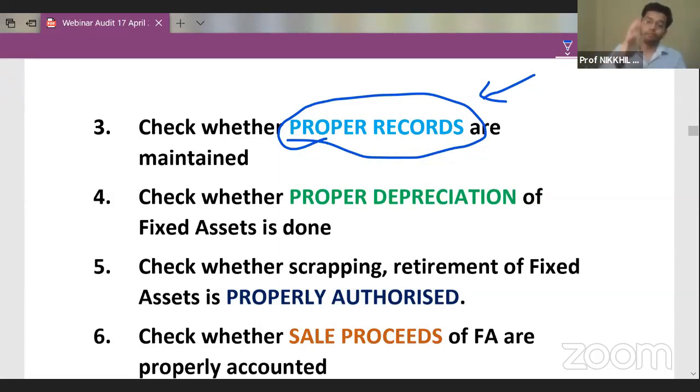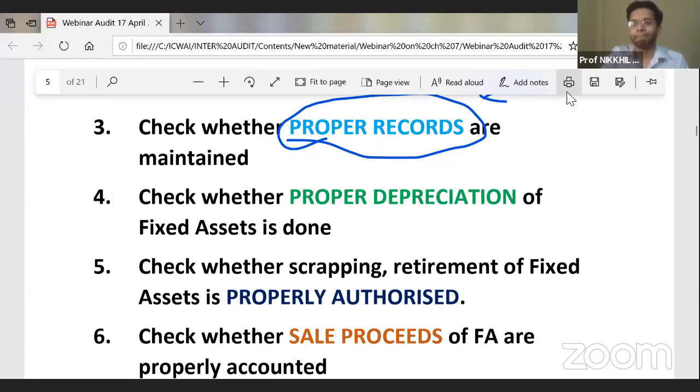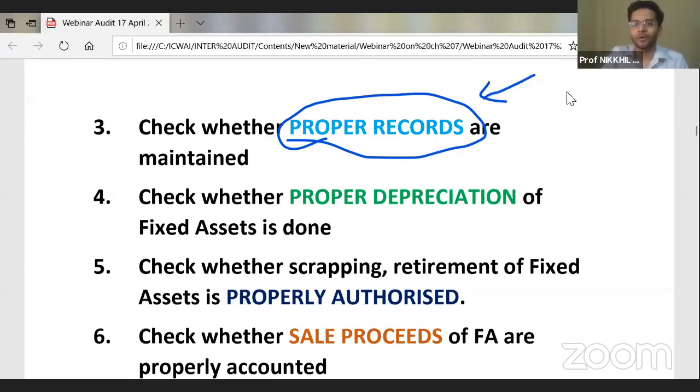Now, I would ask you a simple question before jumping on to my next point, because my next point is depreciation. And to appreciate this point, I need to ask you one question. When should an asset be capitalized? Which is the date on which an asset should be capitalized? I'm looking for answers, and I'll open the chat box. I'm asking about the date of capitalization of a fixed asset. When should the asset be capitalized?